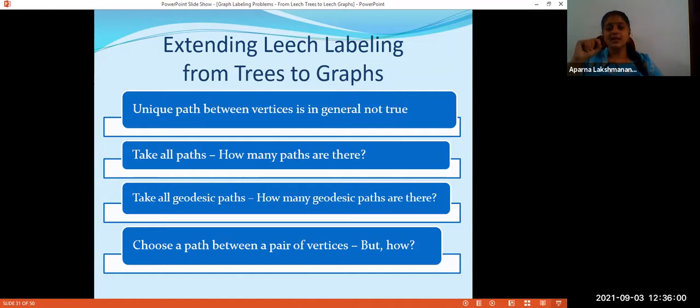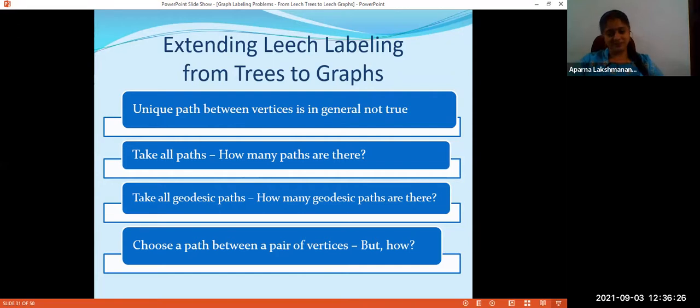And since we have only 5 Leach trees, they are not going to do anything good towards the application side. So we need something more. And again, network structures need not always be a tree. It can be any graph structure. So we need to extend it to a general graph. We need to move from trees to graphs.